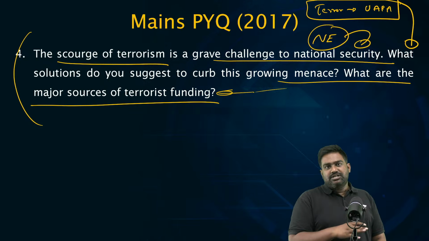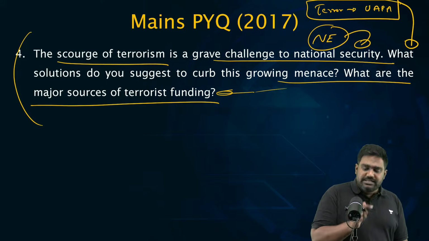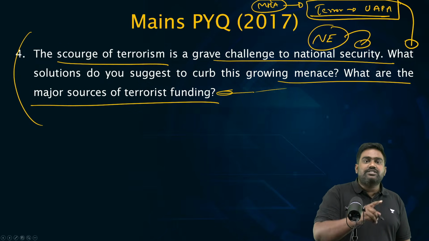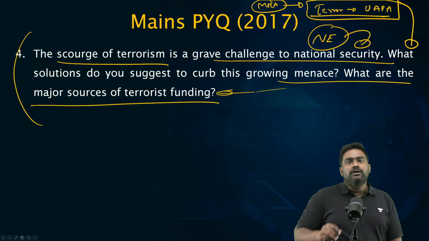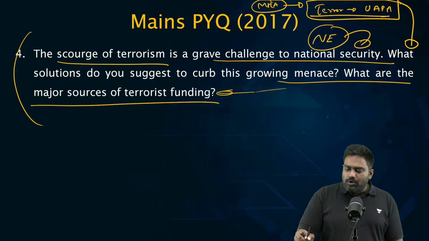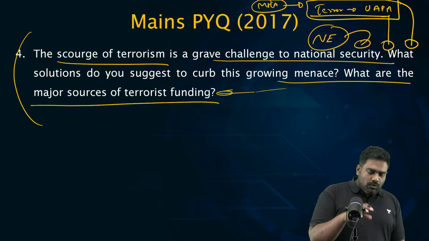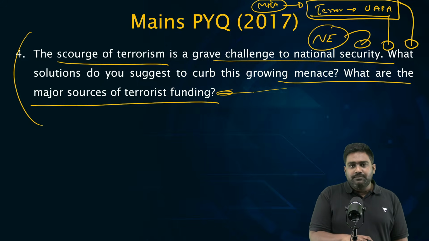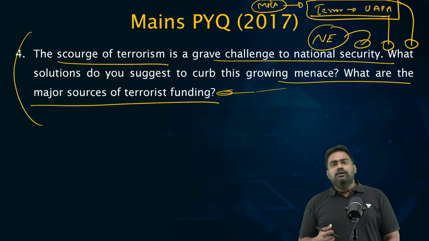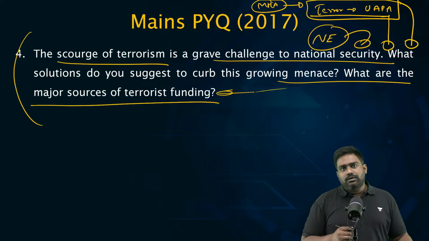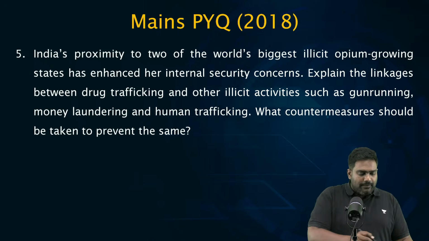Though technically they are insurgent organizations, the Government of India, the Home Ministry, has designated all the Northeast insurgent groups as terrorist entities, as prohibited unlawful organizations under the provisions of UAPA, which is our primary anti-terror law. So while you talk about the scourge of terrorism, which includes state-sponsored terrorism, religion-based radical extremism-based terrorism, you can plug in Northeast insurgency and terrorism as well.